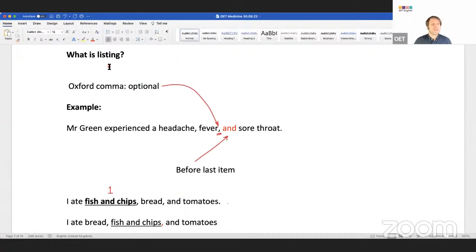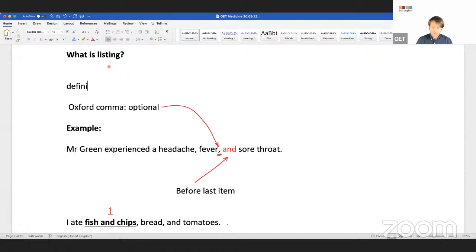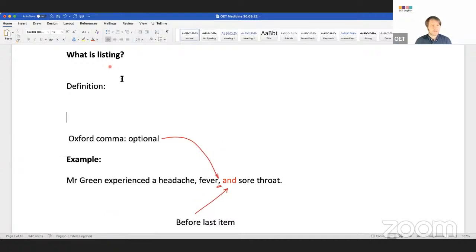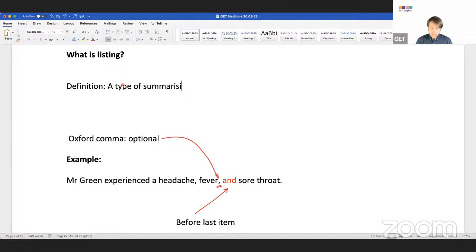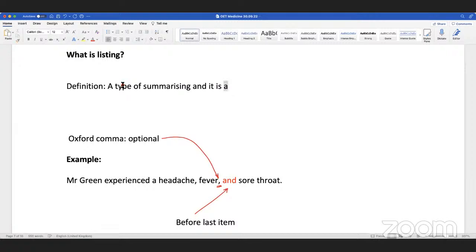Let's just get back to this, guys. What is a list? Definition? Very simple now. What is a list? Anyone, Yulia, Abdullah? A list is... how many items should there be? It's a type of summarizing. And can I have two items in a list? No, more than 3.